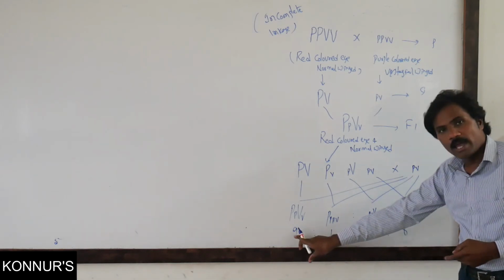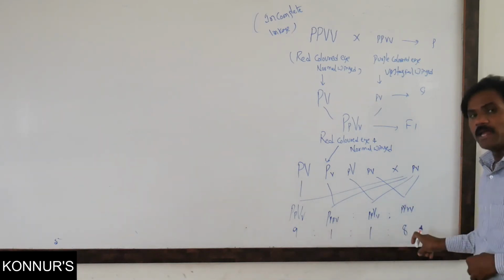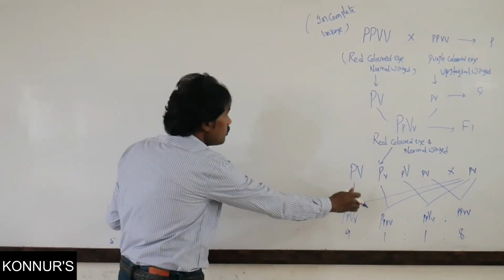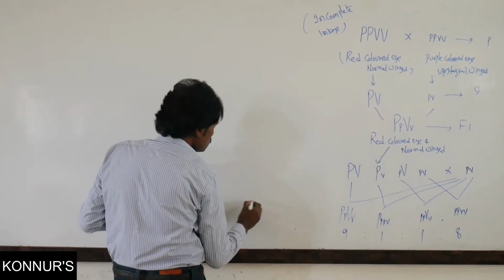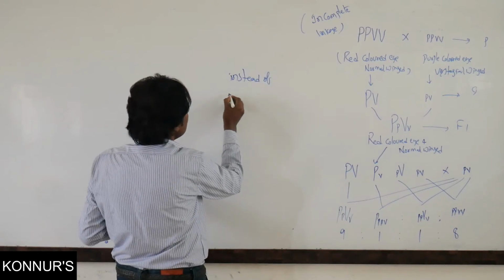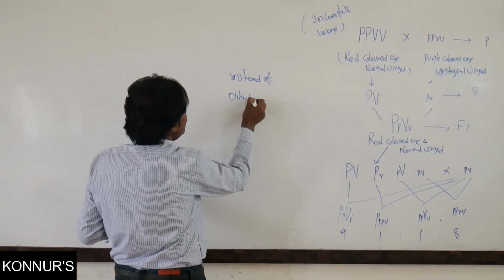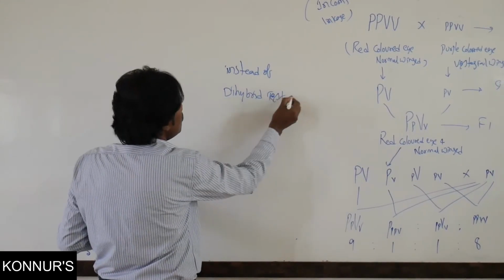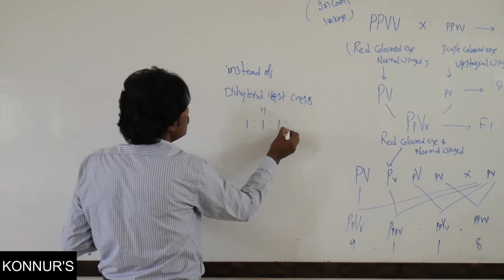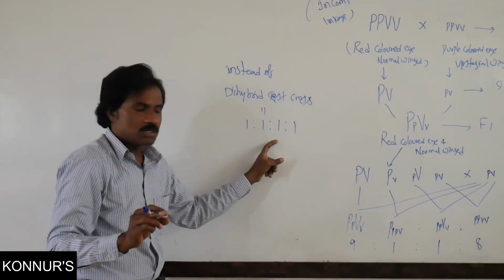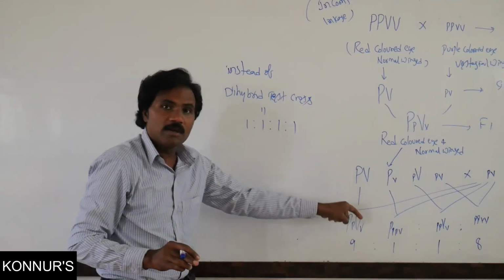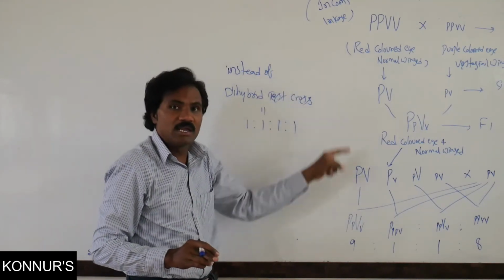That means 9:1:1:8. So instead of 1:1:1:1, which is the original dihybrid test cross ratio, here this ratio came because of incomplete linkage.